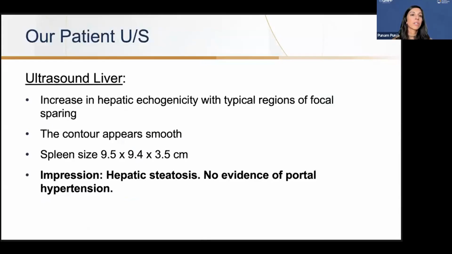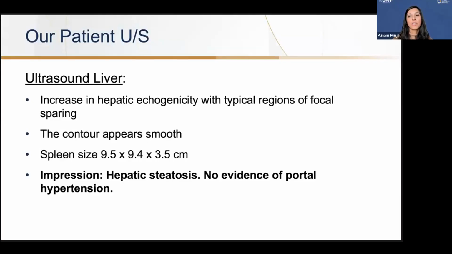So he undergoes an ultrasound, and it comes back showing an increase in hepatic echogenicity with typical regions of fatty focal sparing. The contour appears smooth. His spleen size is normal, so he has hepatic steatosis and no evidence of portal hypertension.